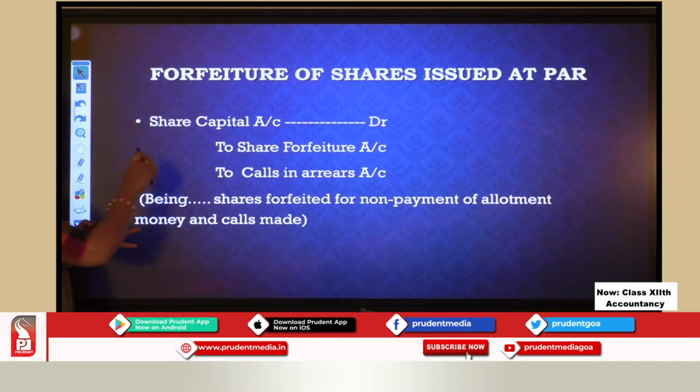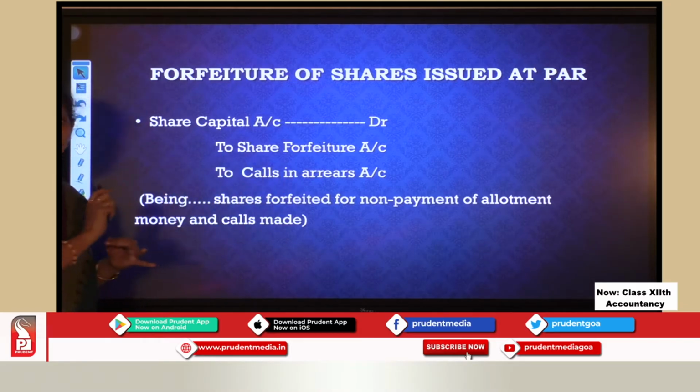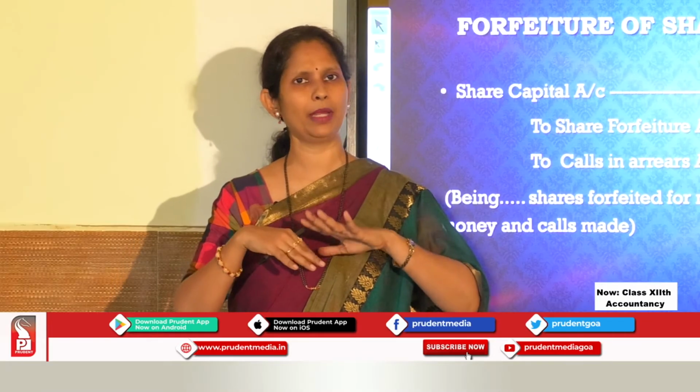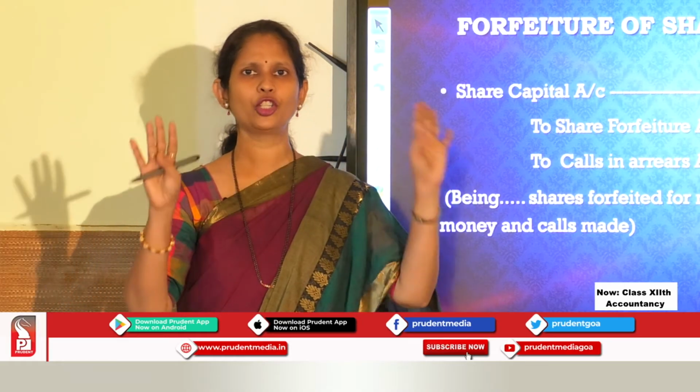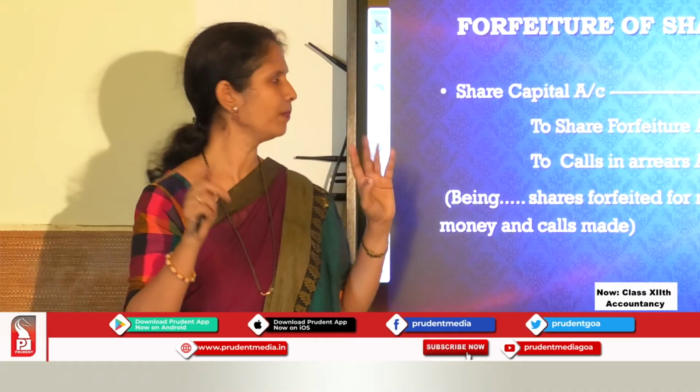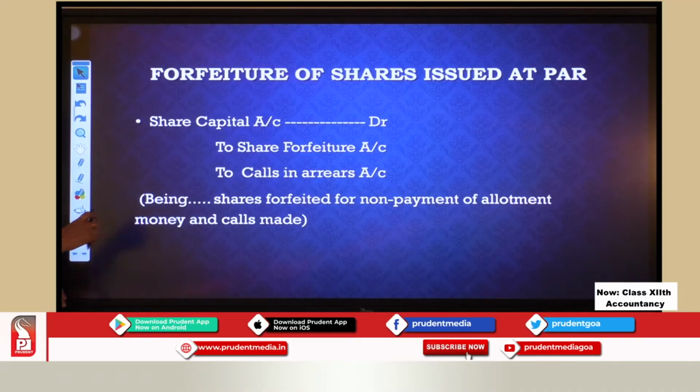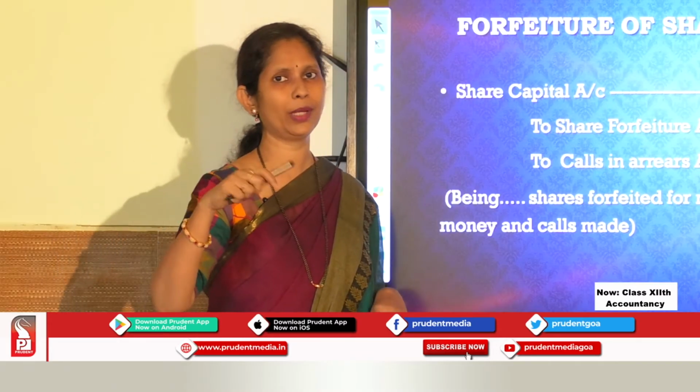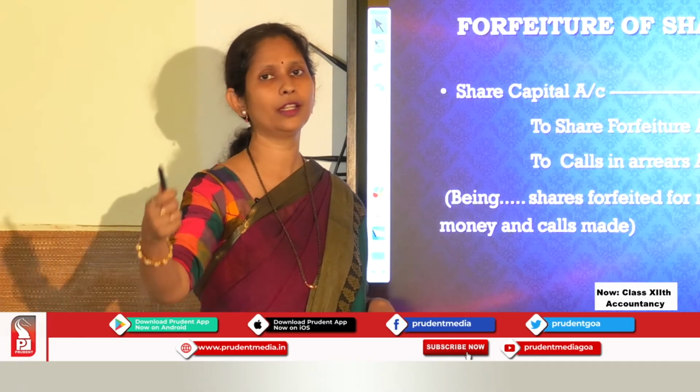So after taking the due action, I am cancelling your membership, I am cancelling your share. So now what was my share capital? Full 100 rupees, because I had made all the calls, I had put all 100 rupees in my share capital, but I did not receive 50 rupees. So calls in arrears are 50 rupees, and share forfeiture means how much I have already collected on the share is 50 rupees. Now that 50 rupees that I have collected from you is my money now. Now I am not going to give you. I have cancelled your share, but I am not refunding this money. Okay. So this money remains with me. Now this was a share forfeiture when it was issued at par. Issued at par means I had sold this share at the face value.